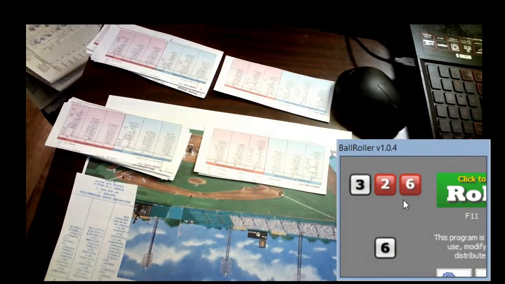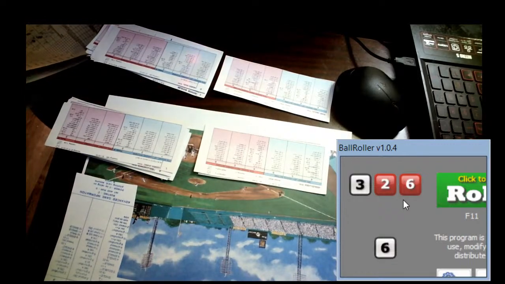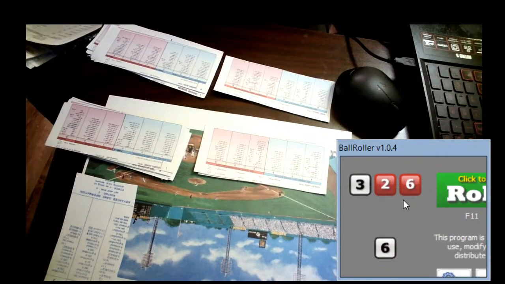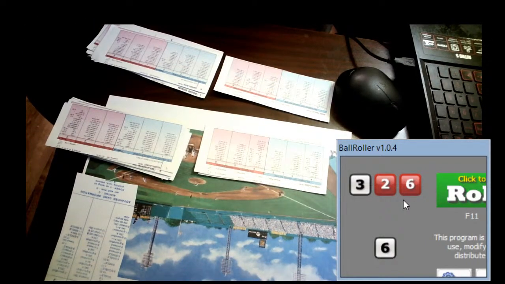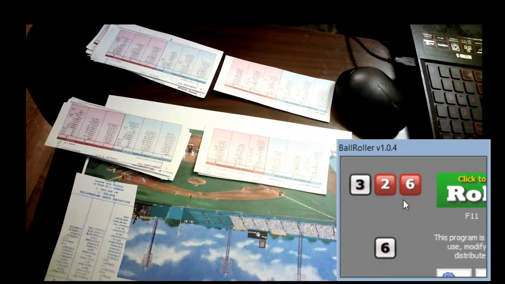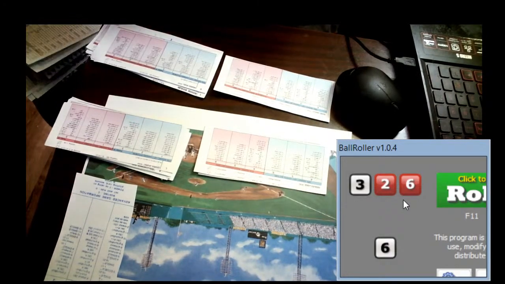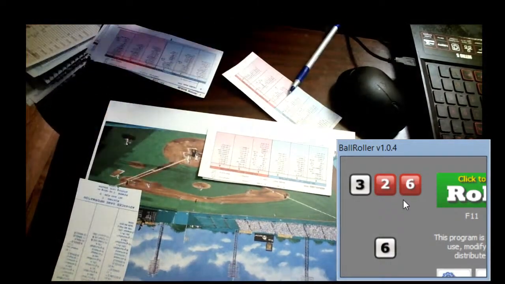Here's the pitch, 3-8 to Durst, and that is going to be a ground ball to short. That's a double play ball, 6-4-3 it is, and the side retired. Yankees score 2 in the 7th. Let's get up and stretch. New York 9, Washington 2. So let's get up and stretch.